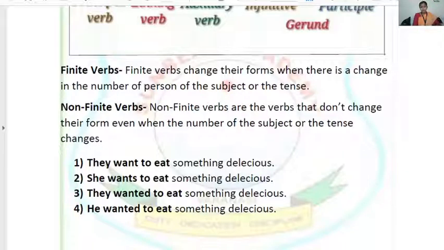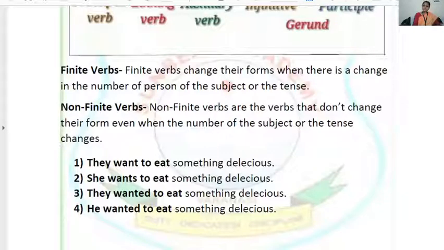Now similarly, look at the third sentence. They wanted to eat something delicious. Here I have made a change in the tense. From present I switch to past. So when the tense has changed, want became wanted, while eat is still eat. There is no change in that. So want is my finite verb, while eat is a non-finite verb. And look at the next sentence. Now here past to past, but the change has been made in the number of subject. They became singular, he. So again, he wanted to eat something.